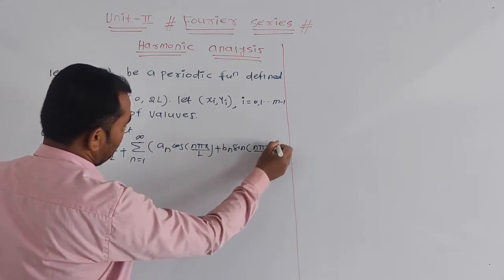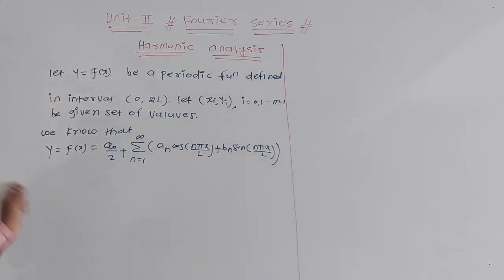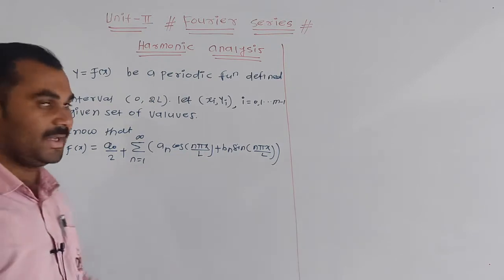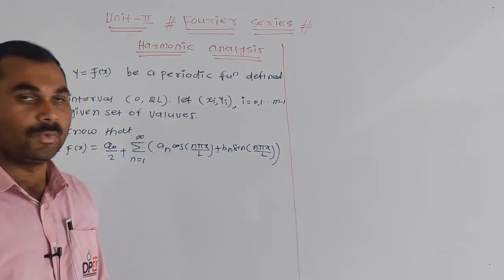Correct, this is your expansion of the Fourier series. Here a0, an and bn are the coefficients in the Fourier series.